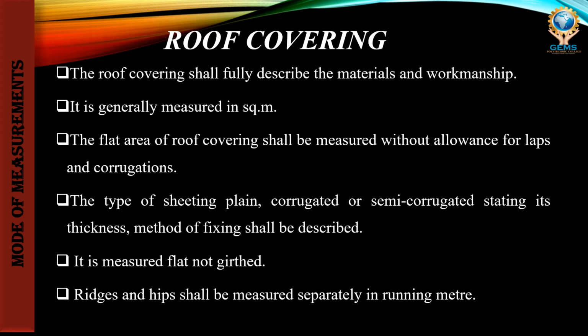So corrugated sheet means the roof covering will have some bends. While measuring, we need not measure the bends or bend size. We can simply measure as flat, meaning plainly. Girthed means the outer area, that is called girthed. Then ridges and hips shall be measured separately in running meter. These are the parts of roof covering.